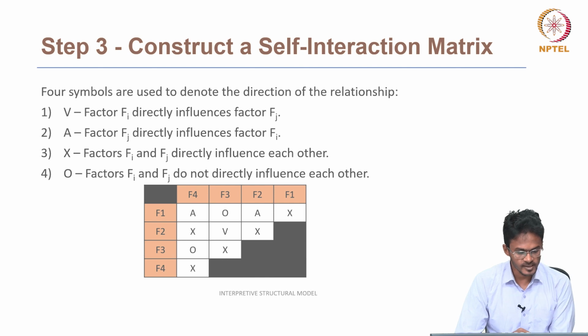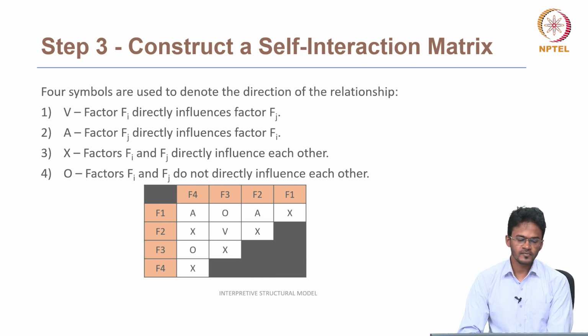The next symbol is X. So here it means factor Fi will directly influence Fj. Also, factor Fj will directly influence Fi. So it means that Fi and Fj directly influence each other.